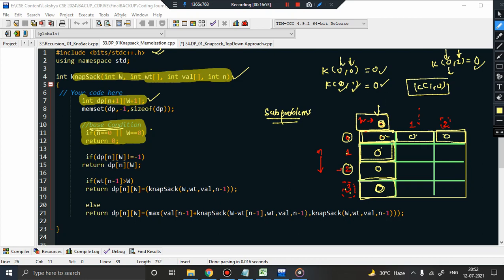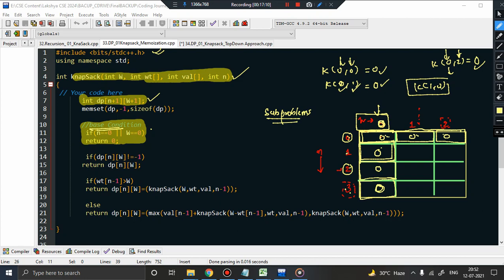Now, since we know that we cannot use recursion or anything, we just have to use this table to solve this entire problem. So what can be done? Now we know that what we can do is basically fill the base conditions with 0. Now how do we do that?